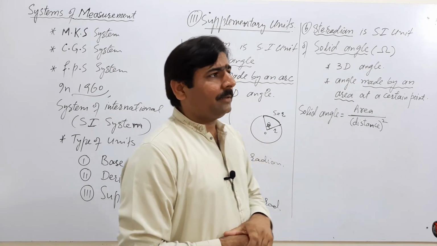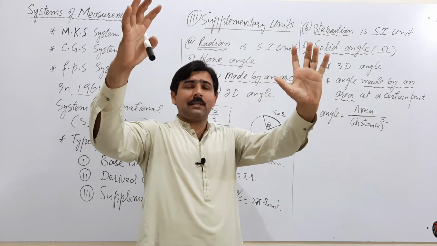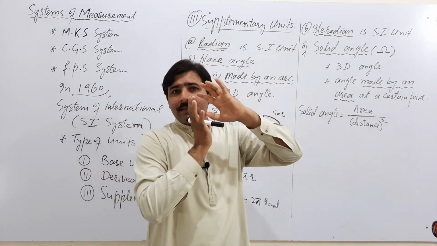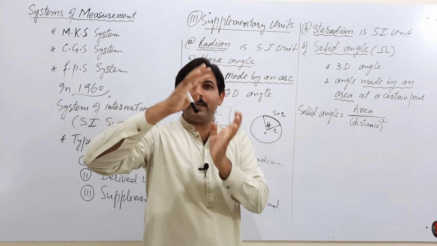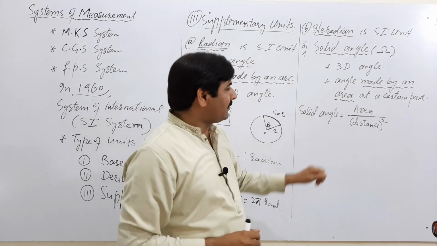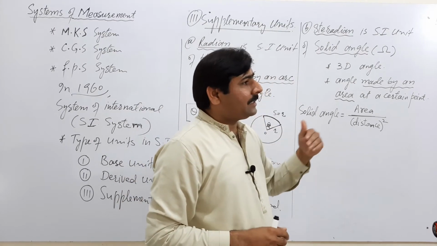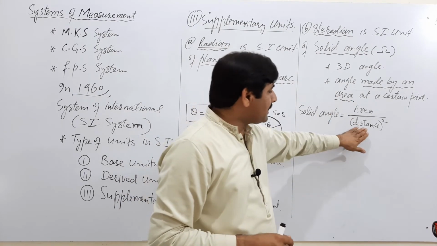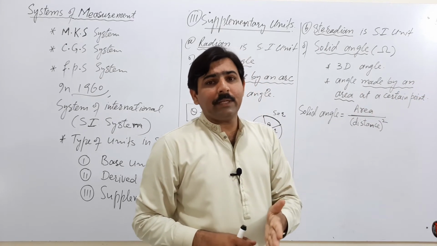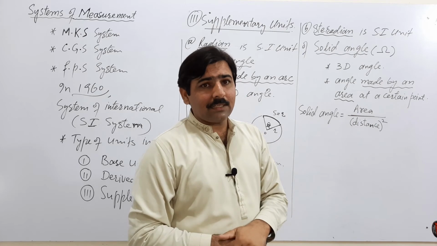How will the angle be? From the upper part of the scenery at my eyes, from the lower part of the scenery at my eyes, and this is the angle made by an area, the area of a scenery. And what is distance? This is the distance from the area to the point where the angle is made, the distance square.